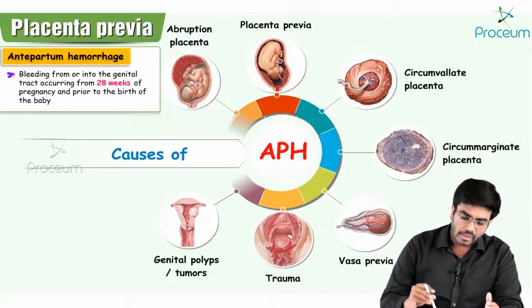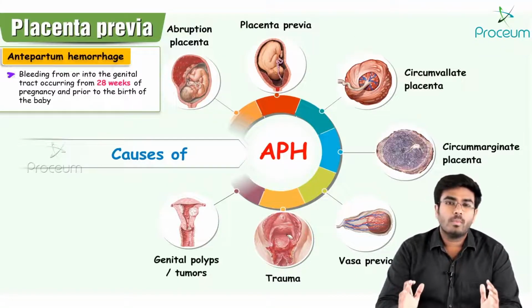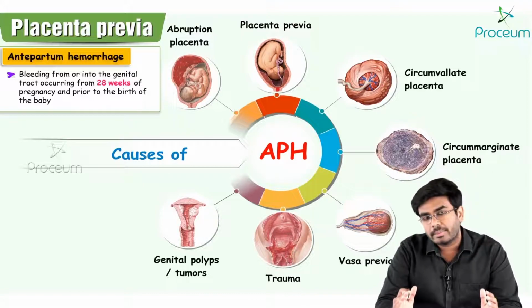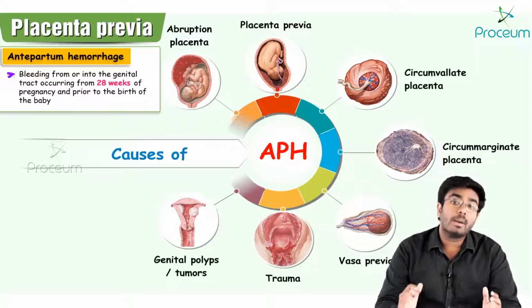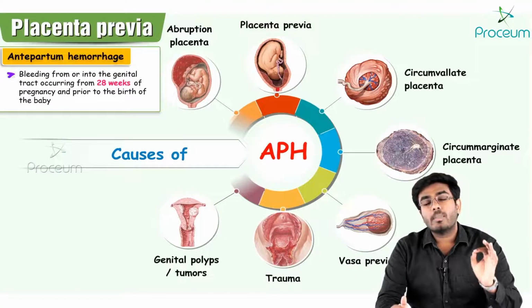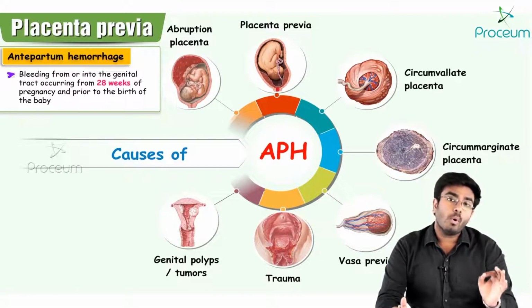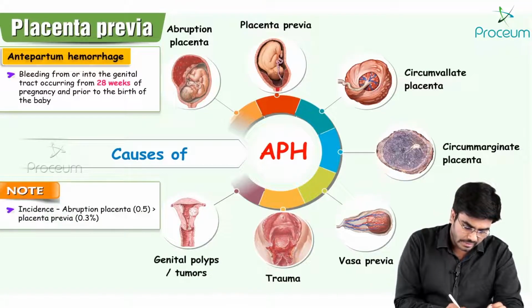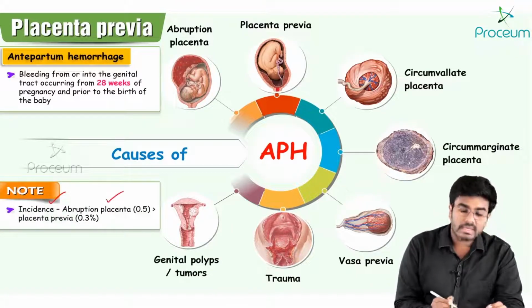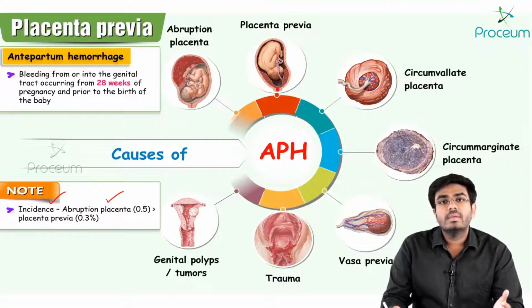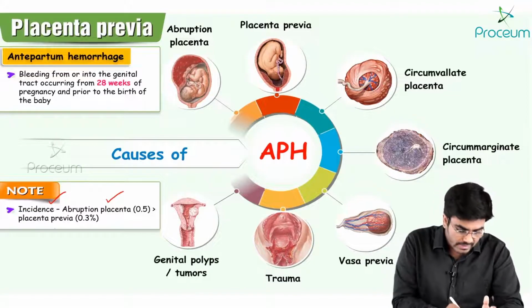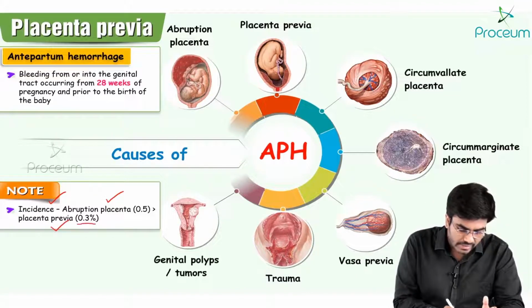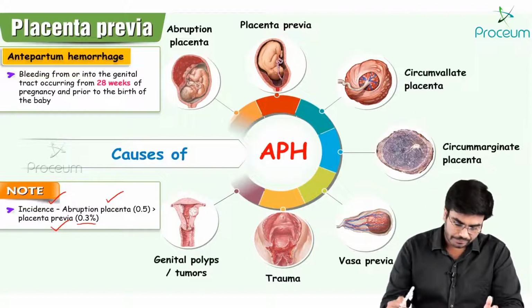Now the very important point is, out of all, the most common cause of antepartum hemorrhage is abruptio placenta or placental abruption. So abruption is more frequent when compared to placenta previa. The incidence of abruptio placenta is 0.5, that is greater than placenta previa. Why? Because placenta previa incidence is only 0.3.